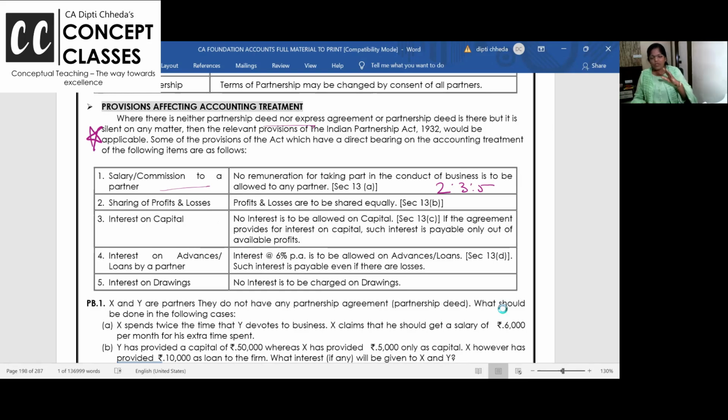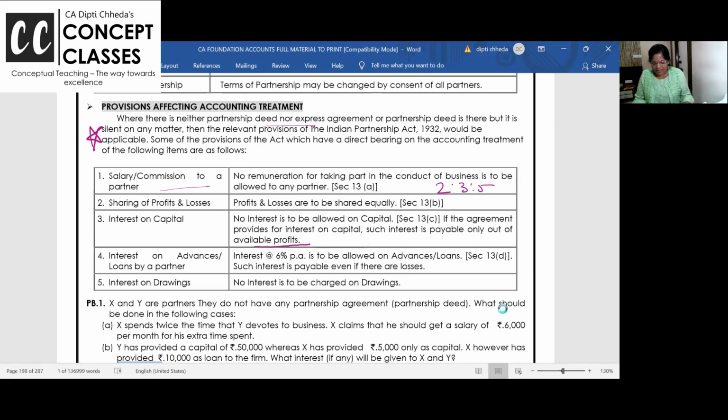Interest on capital: no interest on capital is given if it is not given in the deed. And if the agreement provides for interest on capital, such interest is given only out of profits. Ma'am, if it is in the deed, then after giving interest on capital you cannot do loss. I hope you are all getting it. Interest on capital is paid on the fixed capital of the partner.